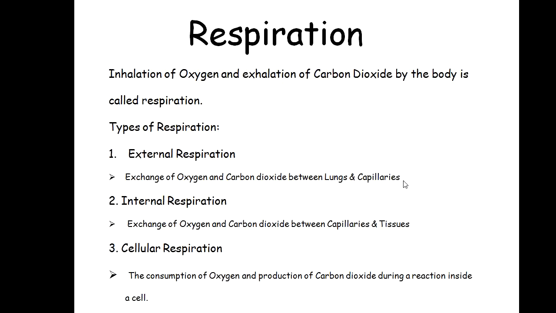into a specific cell. Inside the cell, there must be various types of fuels, for example, the basic fuel of the body, that is the glucose unit. The oxygen combines with the glucose and leads to the production of carbon dioxide and energy. So this consumption of oxygen and the production of carbon dioxide, that is what we call cellular respiration. It takes place inside a specific cell.